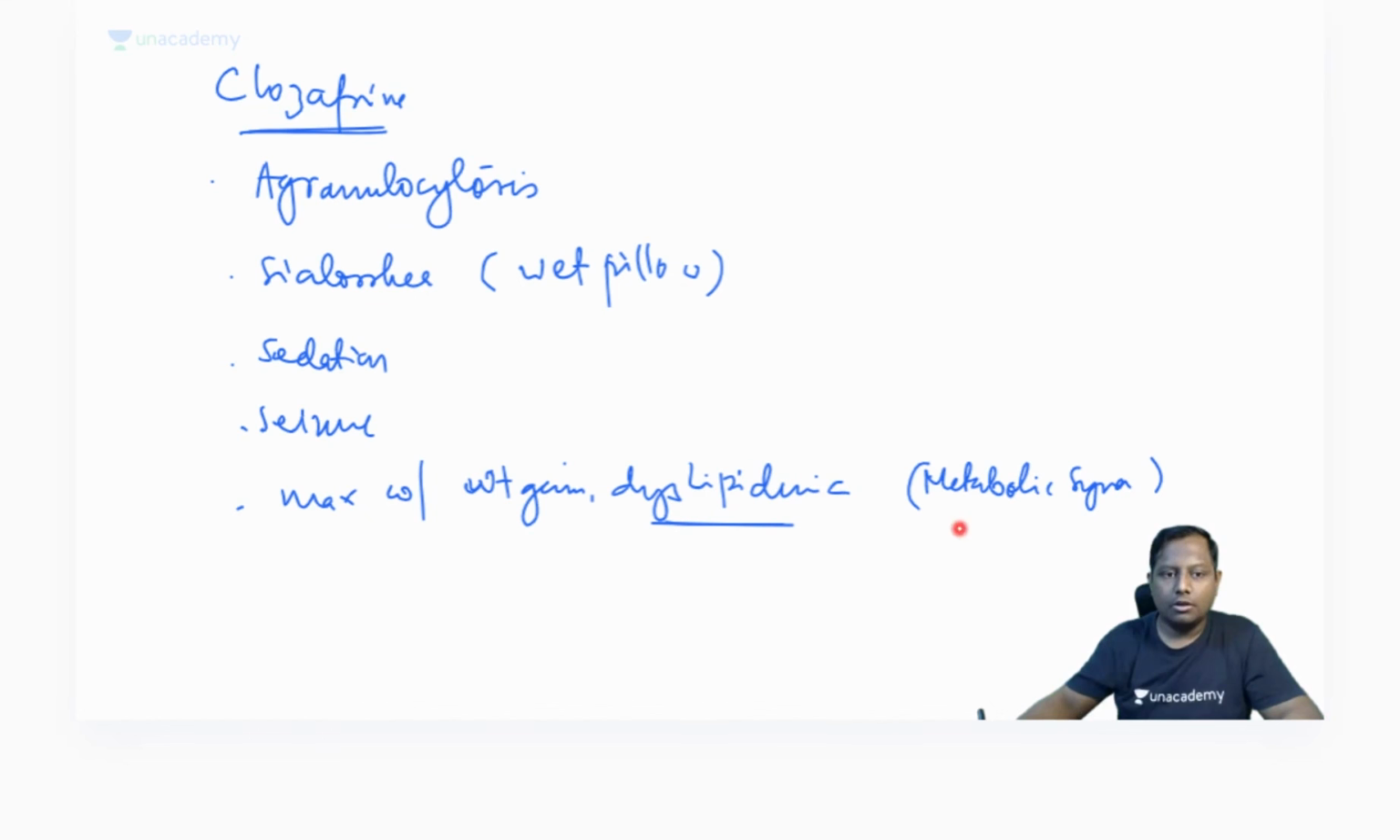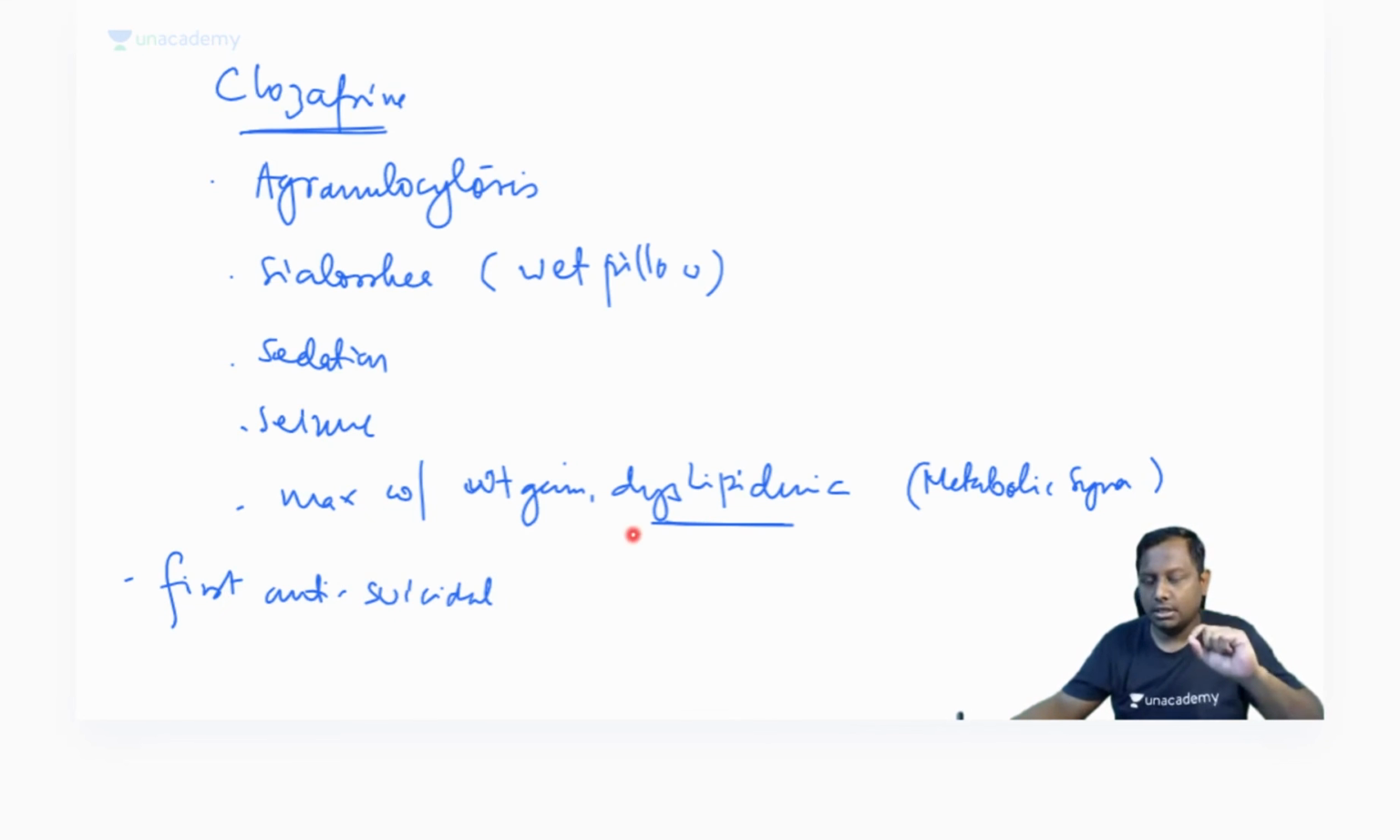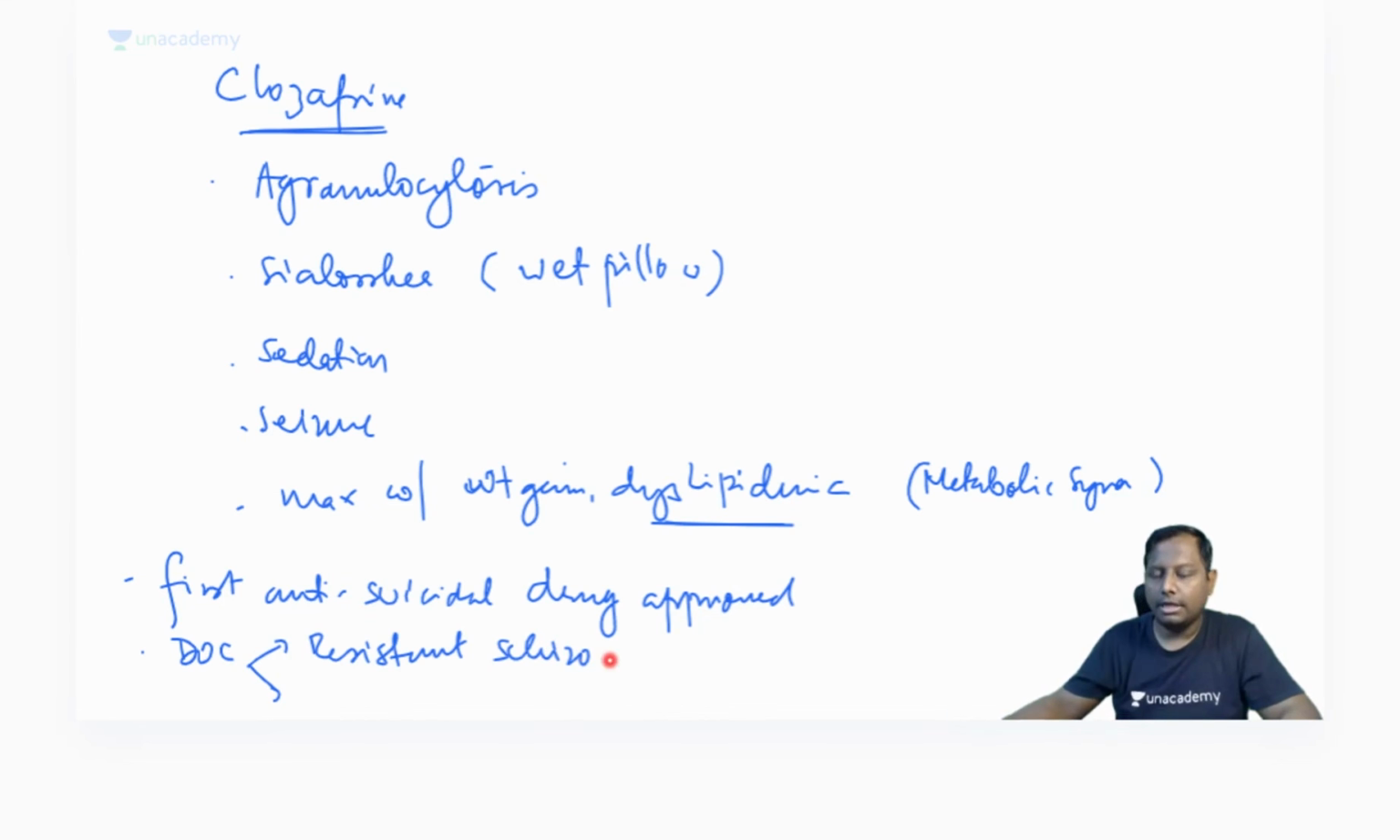Metabolic syndrome. It is also the first anti-suicidal drug that has been approved. So if there is a psychotic patient with suicidal tendency, I repeat myself again, a psychotic patient with suicidal tendency, it is the drug of choice. First anti-suicidal drug that is approved. Also considered the drug of choice in resistant cases of schizophrenia. Resistant schizophrenia, drug of choice. Then a psychotic patient with a suicidal tendency, in that also it is considered a drug of choice.